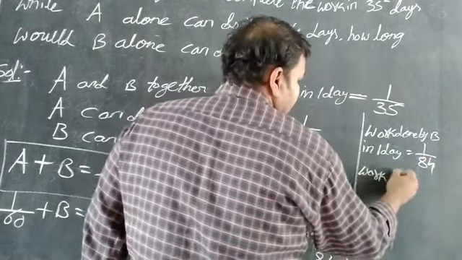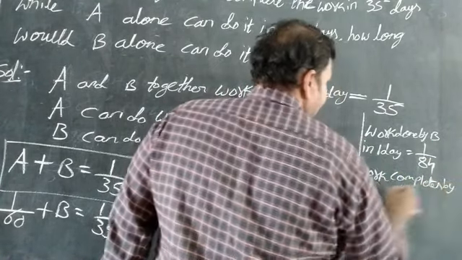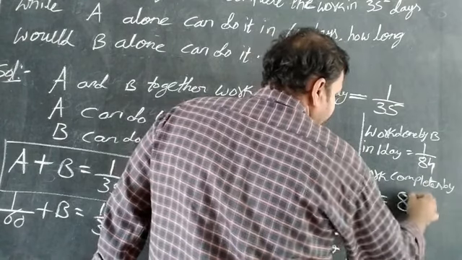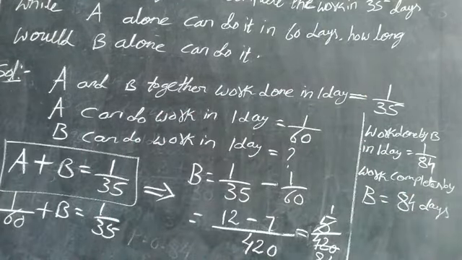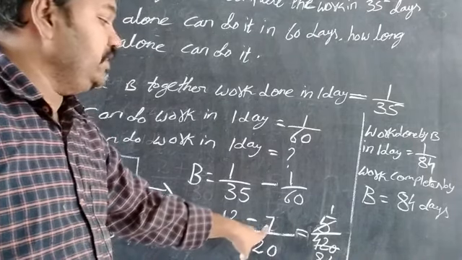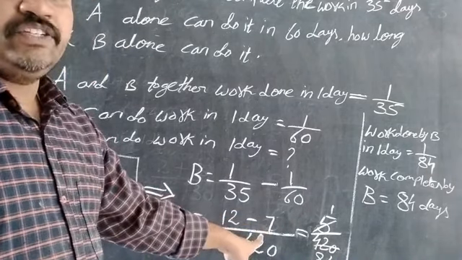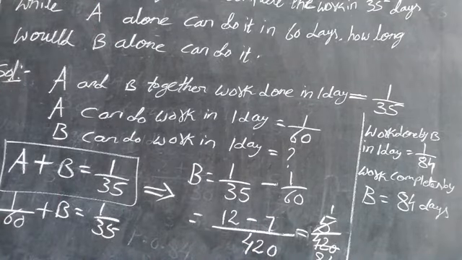Work completed by B is equal to 84 days. In 84 days, B will complete that work. B can complete that work. Here is a small mistake I made: previously I wrote 60 table 420 as 5 times, which is wrong. Here we have to change it to 7. 12 minus 7 is 5. 5 by 420, cancellation is 1 by 84, that is 84 days.